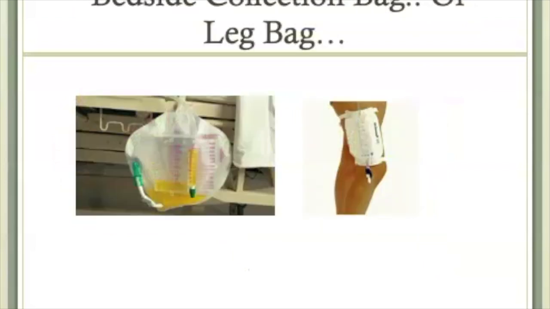Just a quick note, when the indwelling urinary or Foley catheter comes out of the packaging, it is attached to a bedside collection bag like the one on the left. This is hung on a non-movable part of the bed or gurney. If the client is mobile, the healthcare provider may order use of a leg bag. In this case, the tubing is aseptically removed from the bedside collection bag and then aseptically connected to the leg bag. The leg bag is then strapped to the client's thigh. This allows the client to ambulate more freely.